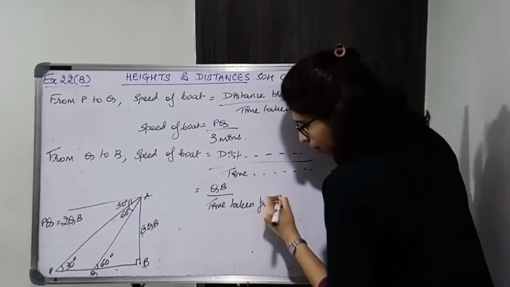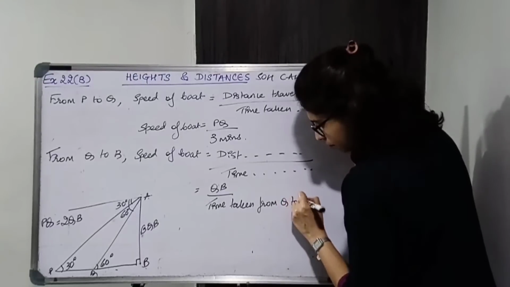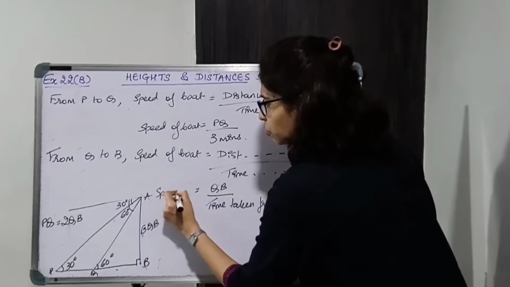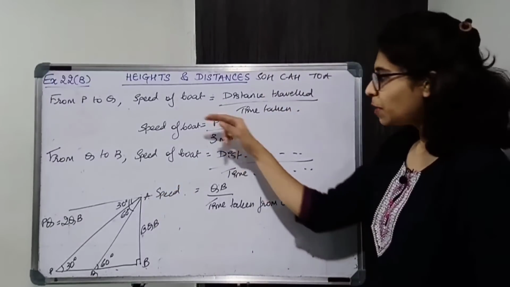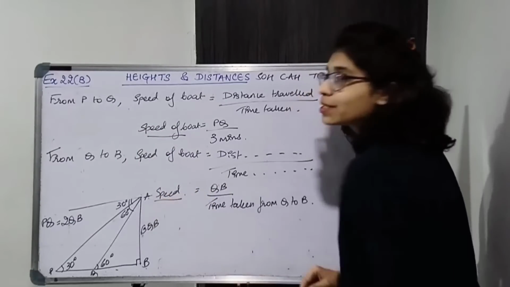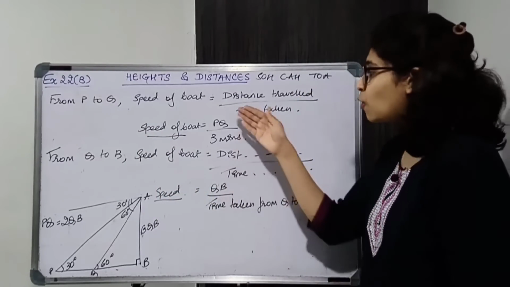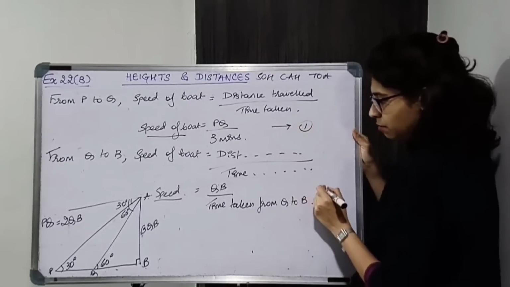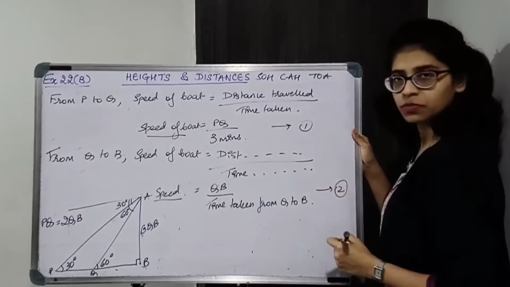So just write down time taken from Q to B. Now this is equal to speed of the boat. Speed of the boat is the same. So LHS is the same. Therefore RHS will be the same. So mark this as 1, mark this as 2.